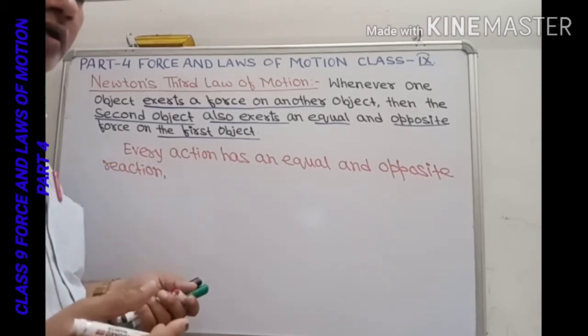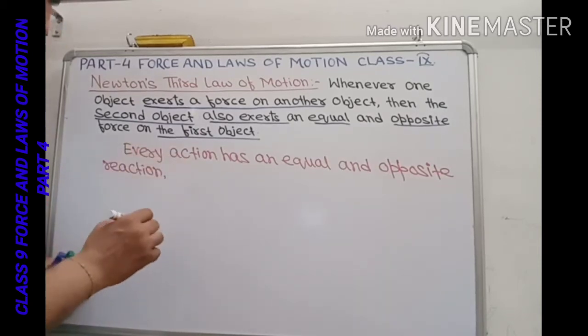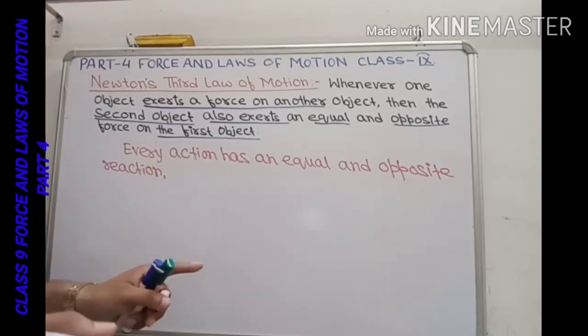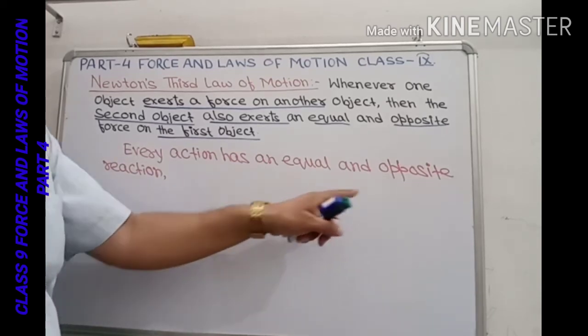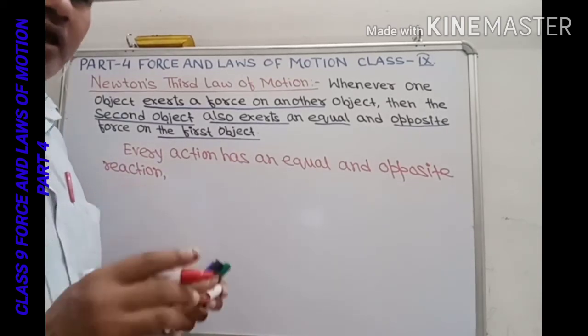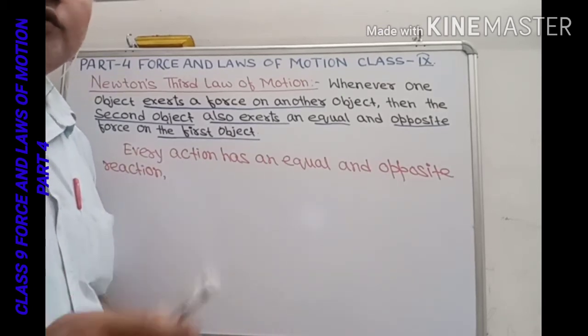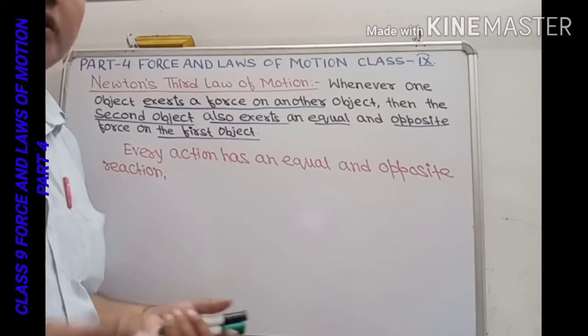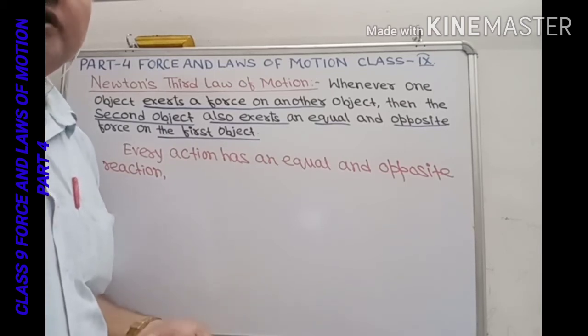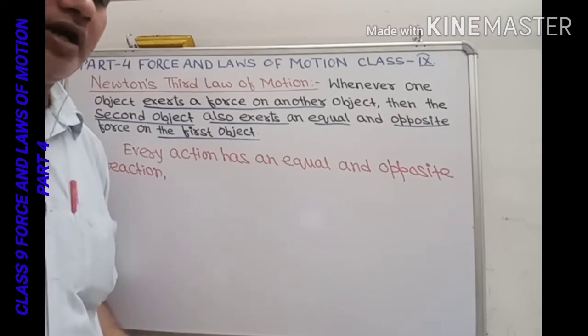In what way are they equal? Equal in magnitude, and the directions are opposite. But they do not cancel each other because of the direction. If we take one as positive, then the other will be in the negative direction.